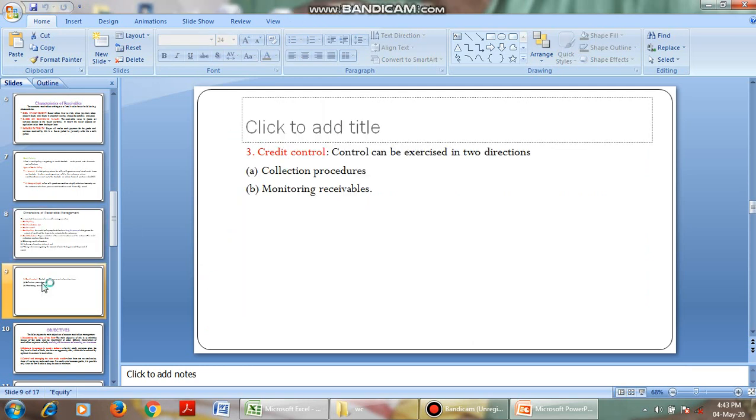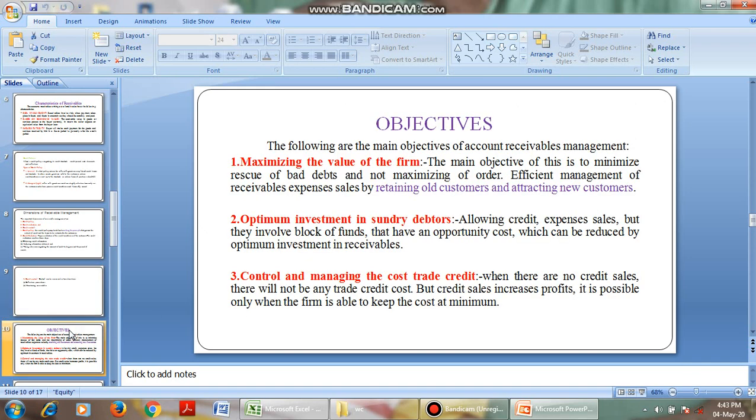Okay. Next one is credit control. Credit control is how we are going to collect our credit. That is, having extended credit to a particular person, we collect at a faster rate and we monitor the receivables. Okay. Then coming to the objectives of credit receivables management: maximizing the value of the customers.